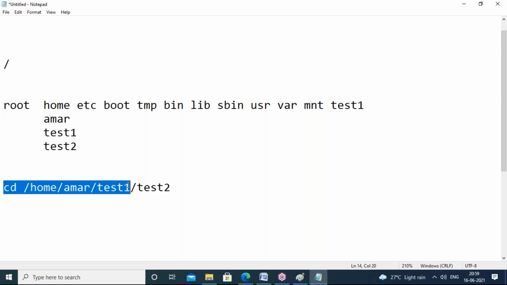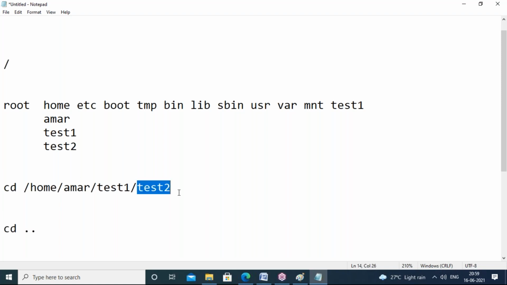cd dot dot. I want to go. Exactly. cd double dot will take out from this current directory, guys. So wherever you are in, it will take one directory outside. So example, you are in /root, guys. You are in /root now. Okay. When I do cd double dot, where I will go?